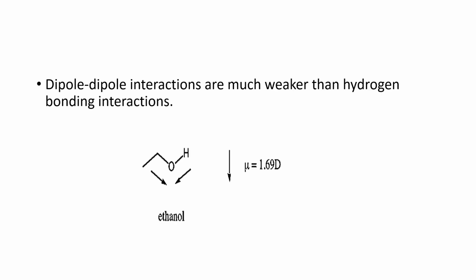Here is an example of dipole-dipole interaction. We know that in comparison to hydrogen bonding, this dipole-dipole interaction is much weaker. For example, in the case of ethanol, you will see the dipole moment value is 1.69 debye. It means by nature it is polar and has a very high value of dipole moment.